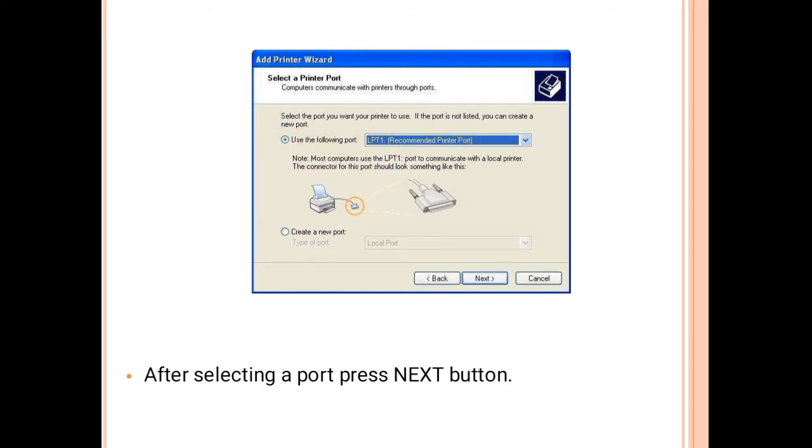Use the following port, LPT1 recommended printer port. So after selecting this type of port, press next button.